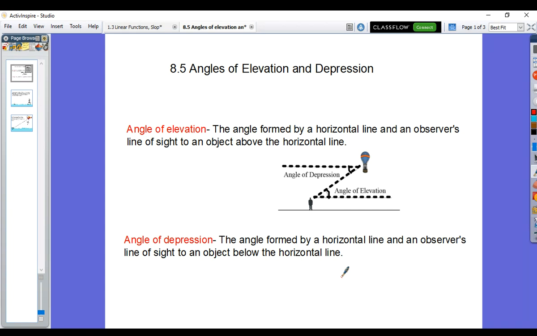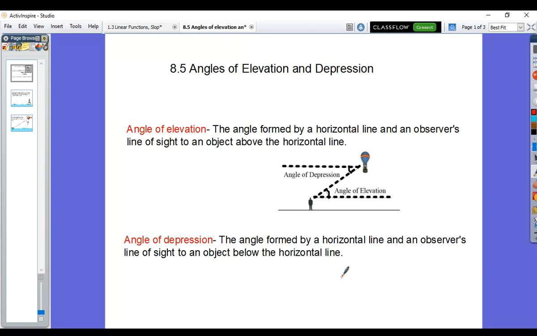Today we are talking about angles of elevation and depression. Now, not the same kind of depression that we all like to sing about and talk about, but a different kind of depression. Angles of elevation and angles of depression are just a way to tell you where the angle is coming from. Where does the angle start? As you can read right here, both angles start at a horizontal line from the person who is observing.